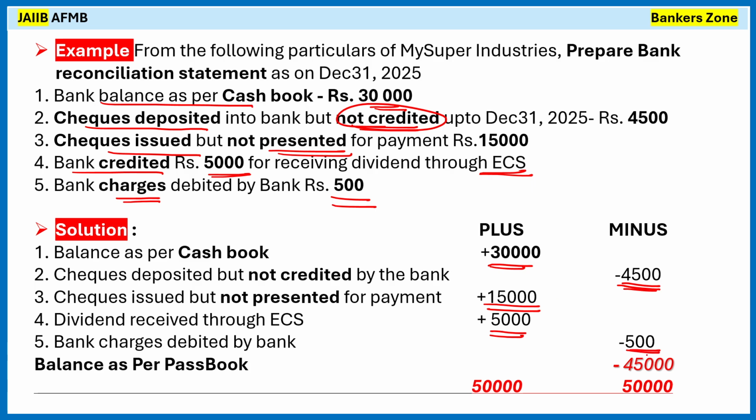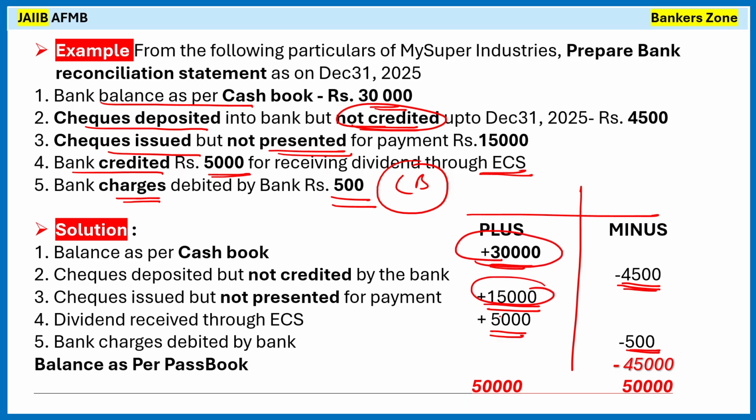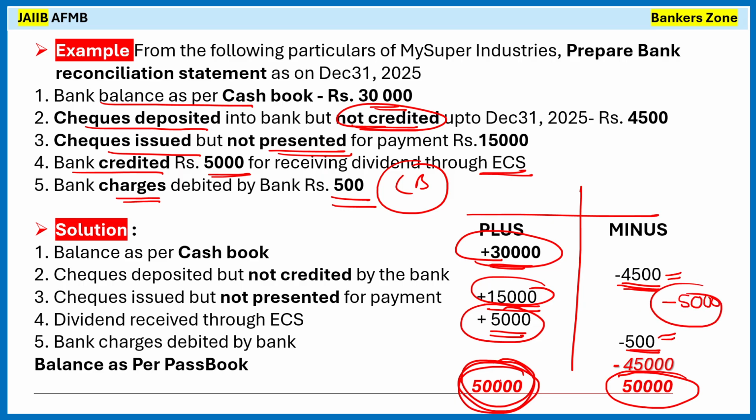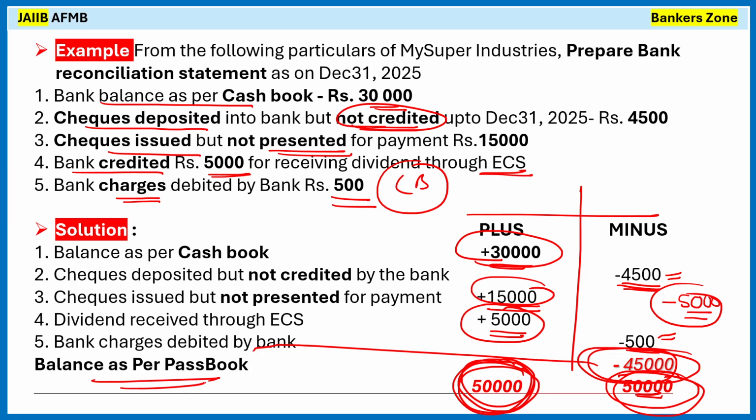Okay. So simple thing you do: segregate the plus and minus into the cash book. Now see, 30,000 is the opening balance. 15,000 and 5,000 we have to add. So what are we getting? We are getting 50,000. So 50,000 must be the total. That must be the same with the minus figure also, right? Now see, what is minus? Minus 4500 minus 500, you will get minus 5,000, right? So this balance must tally with this balance. So 50,000 minus 5,000, so 45,000 should be your balance as per the passbook.